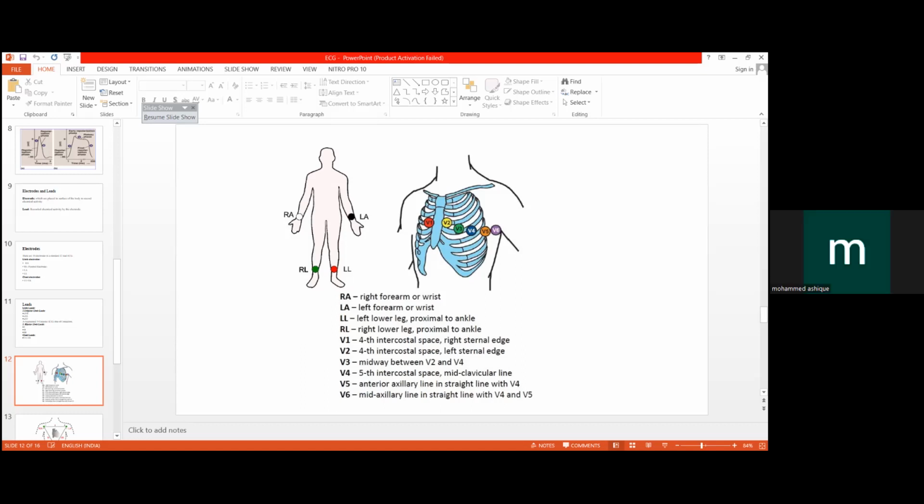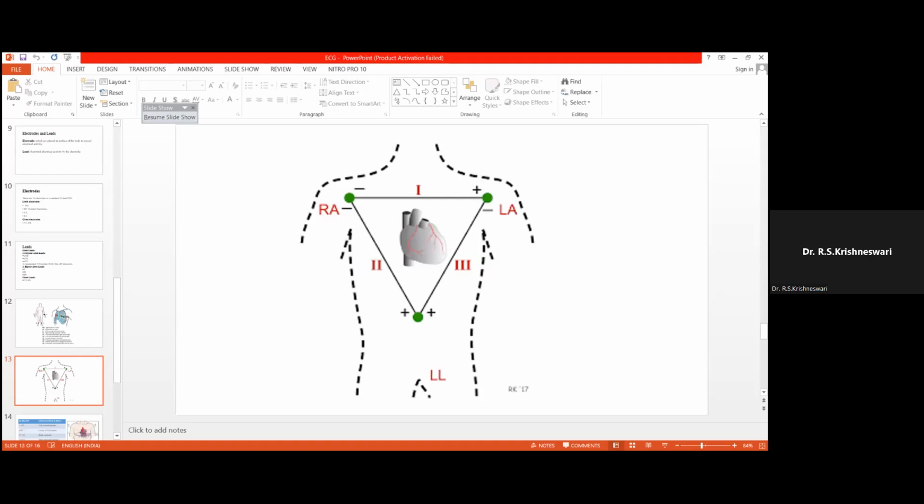So these are the positions of the electrodes, chest electrodes and also limb electrodes. 10 electrodes are placed: RA, LA, RL, LL, and V1 to V6. So this is regarding the bipolar limb lead.